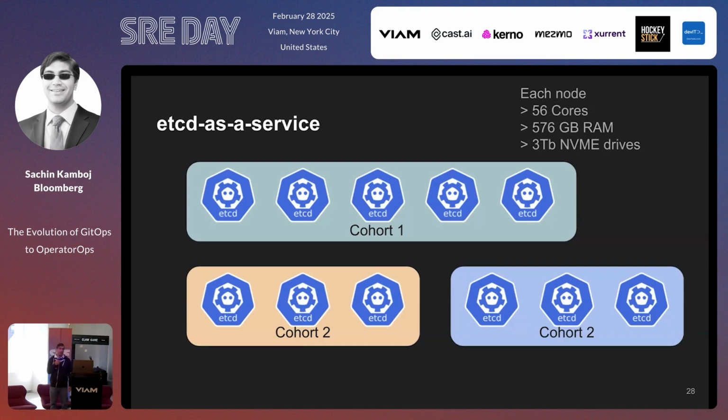If you know anything about etcd, the default maximum size of an etcd database is 2 gigs. I've seen clusters where people provision etcd with 8 gigs or 16 gigs, but 2 gigs is the default. That means the entire etcd database can probably fit in memory. You probably need less than 4 gigs of memory, no more than 1 or 2 cores, and very little disk space. So if what you did was host 5 bare metal etcd nodes just to maintain etcd, you're wasting a huge amount of resources just for having an etcd instance.